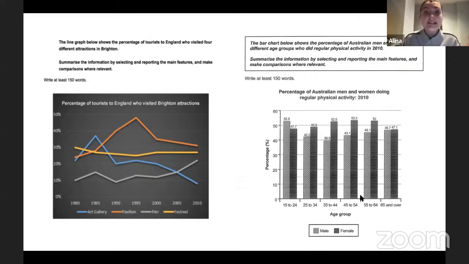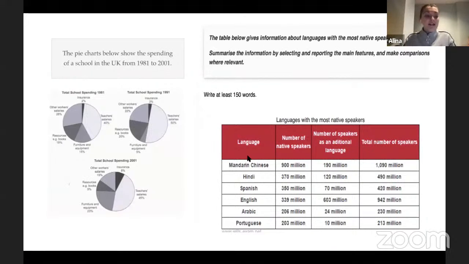Let's move on to the next slide. And right here, we're getting into pie charts, okay? And this is a very interesting example of pie charts. And this is another trick, I would say, in your IELTS test. So sometimes it's not necessarily true that you will get just only one pie chart like this, right? So you should make sure that apart from identifying that this is a pie chart, but again, you're quite lucky here because you have it in your title, but still, here you have 3 pie charts.